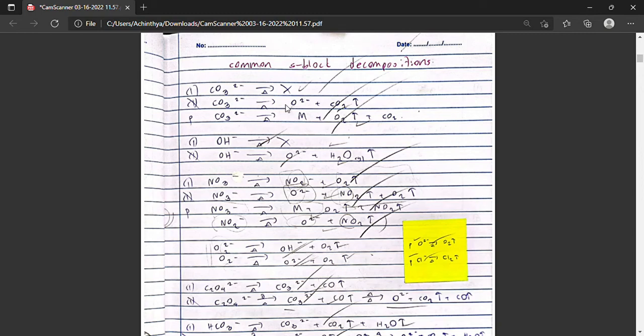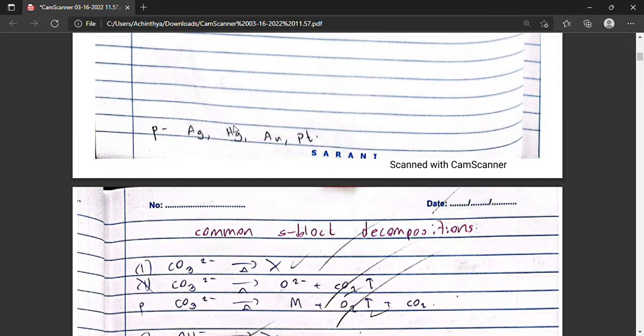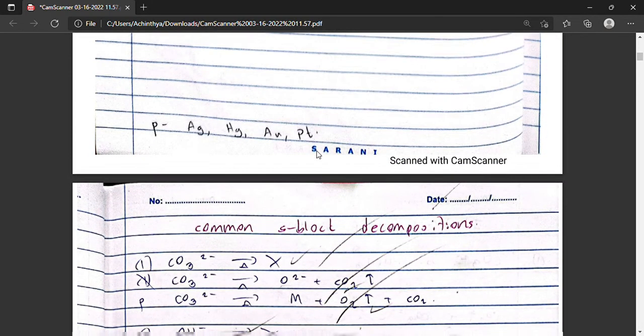This is a super duper summary of S block decompositions. If we have group 1 metal carbonates, except lithium of course, as we have seen before, with this symbol I have indicated group 1 metals except lithium. With this symbol I have indicated lithium and other group 2 metals. With this symbol I am indicating more precious metals like silver, mercury, gold and platinum.